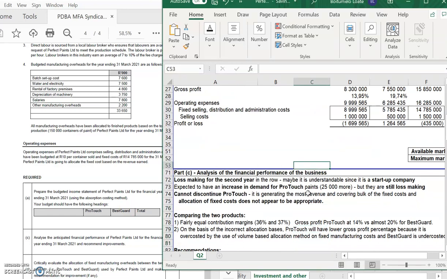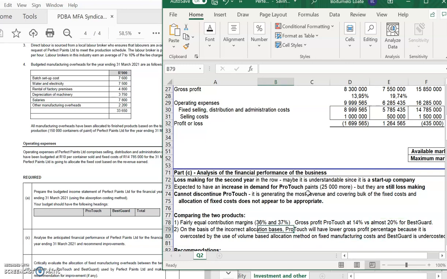So the first thing we need to pick up on is the gross profit. We need to mention the fact that the one has a gross profit of 13.95 versus the one of 19.7. So if we compare the two products, gross profit of ProTouch is much lower than that of Best Guard. But this could be because of the incorrect allocation basis.